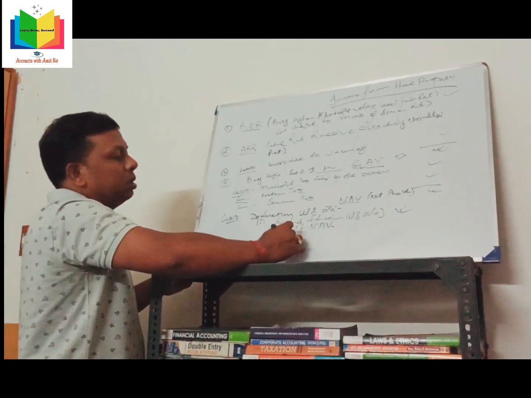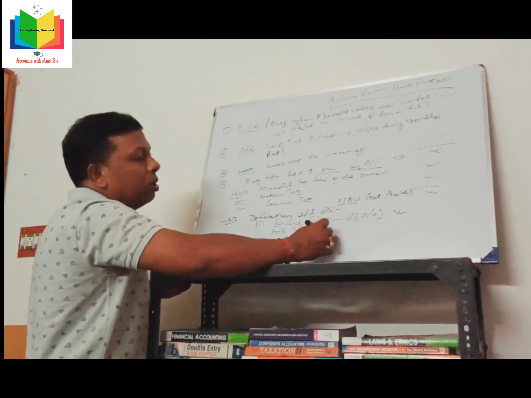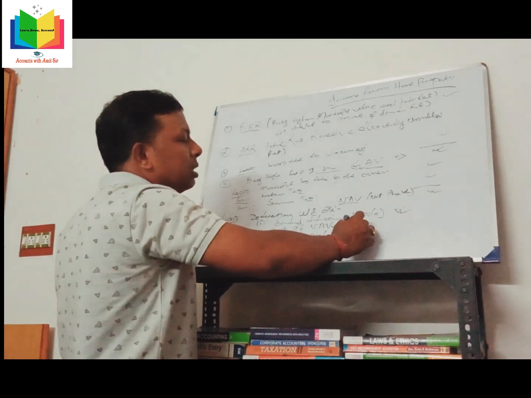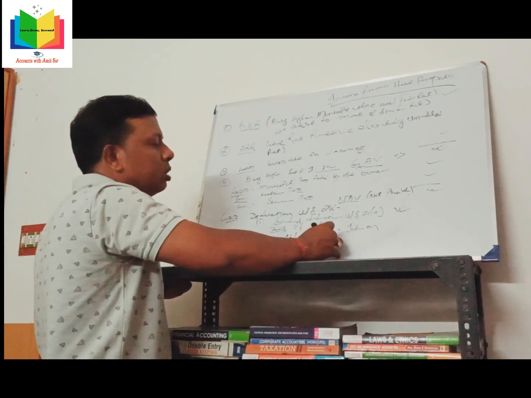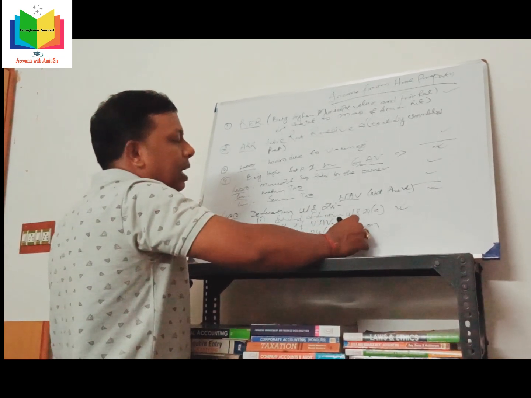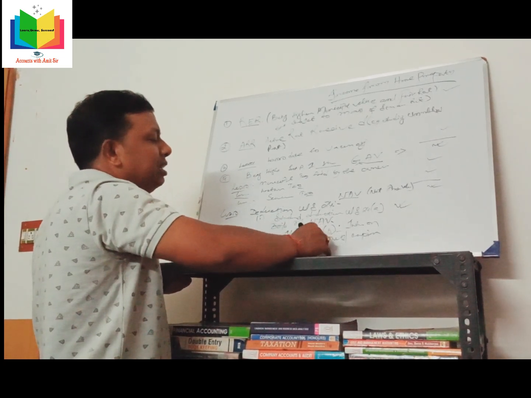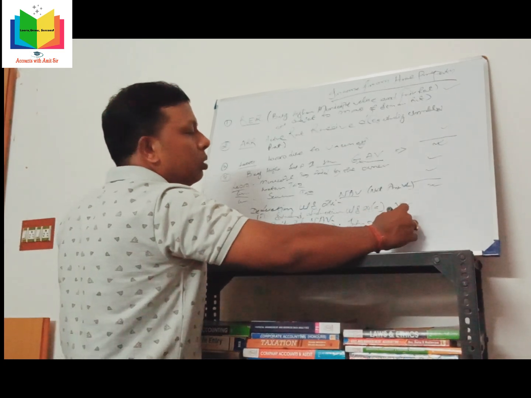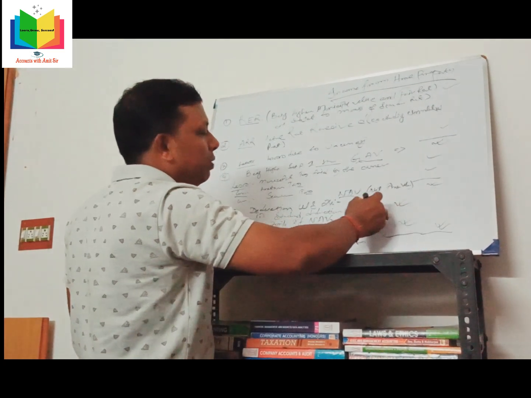Number 2, under section 24B, interest on borrowed capital or interest on loan, that comes from net annual value.